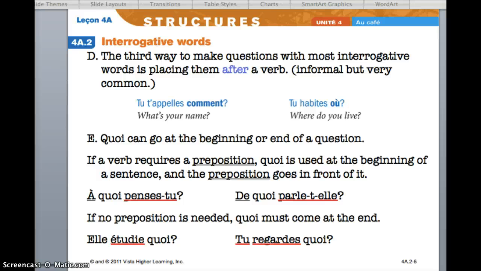If it requires a preposition, quoi is used at the beginning with à, for example, and the preposition goes right in front of it. If no preposition is needed, quoi must come at the end. Here are 2 samples. À quoi penses-tu? Here's your preposition and inverted verb. De quoi parle-t-elle? Here's the preposition and your quoi, your subject and your verb, and then the T for pronunciation. Quoi simply comes at the end after a simple subject-verb combination if no preposition is needed.